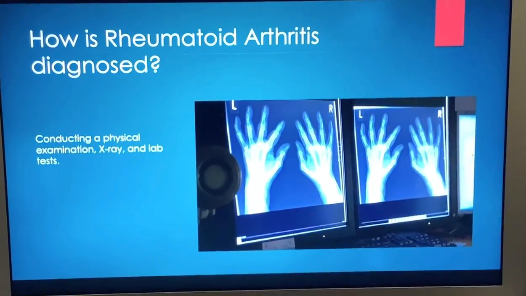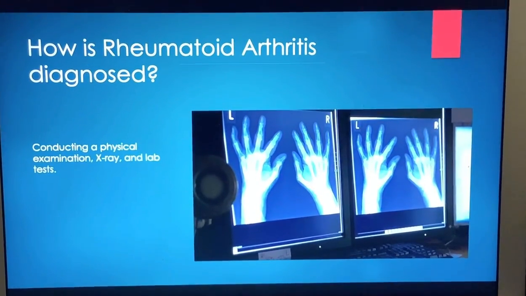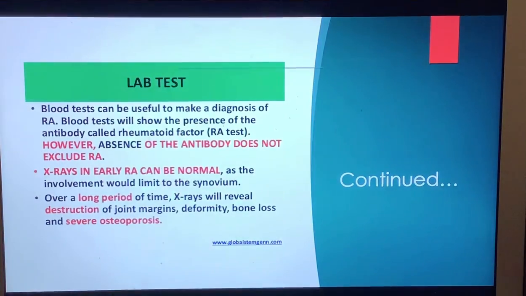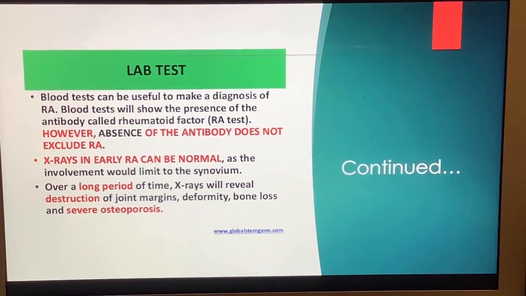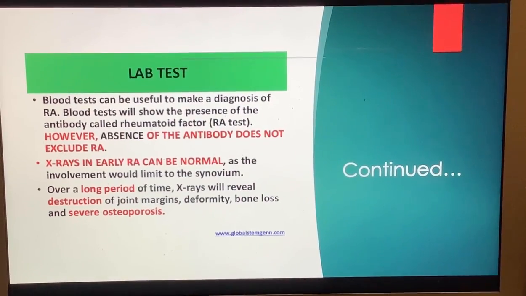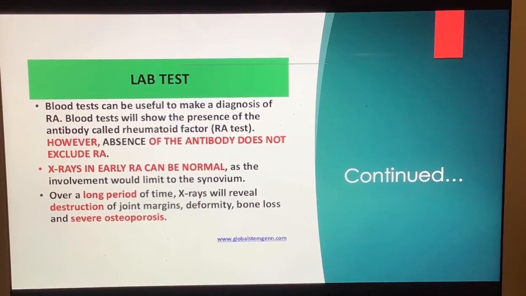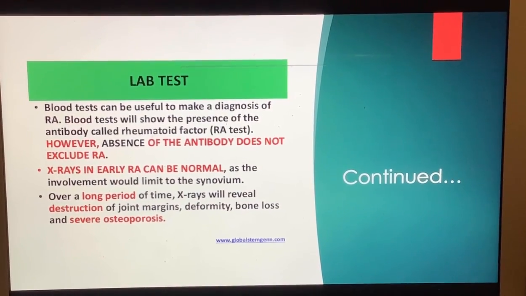How is rheumatoid arthritis diagnosed? Conducting a physical assessment, examination, X-ray, and a lab test. Lab tests: blood tests can be useful to make a diagnosis of rheumatoid arthritis. Blood tests will show the presence of the antibody called rheumatoid factor. However, absence of the antibody does not exclude rheumatoid arthritis.